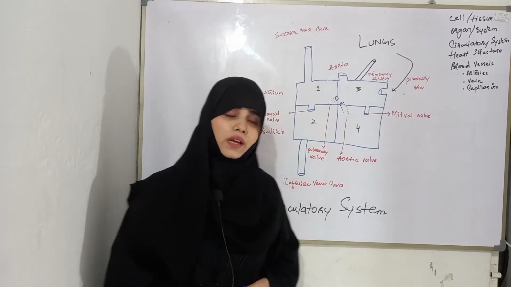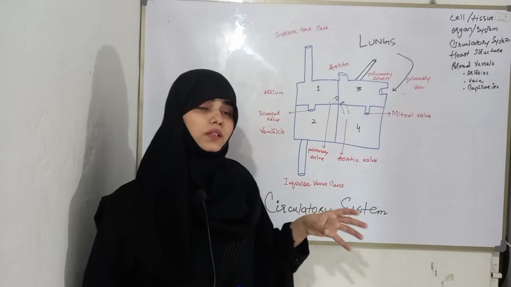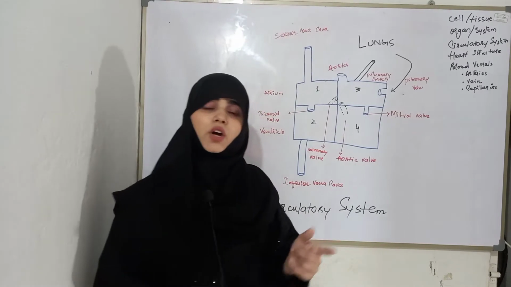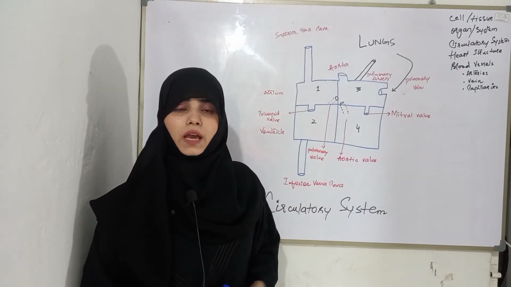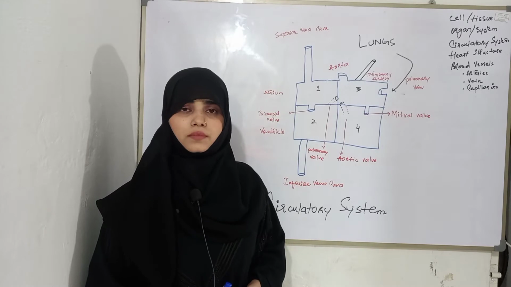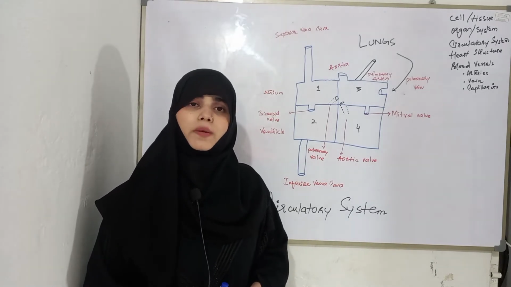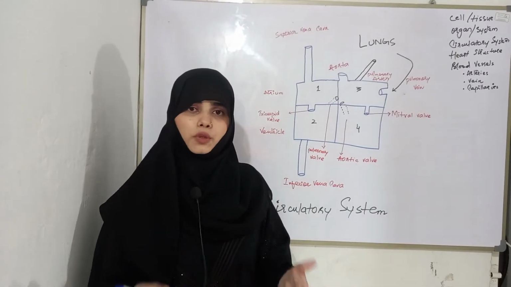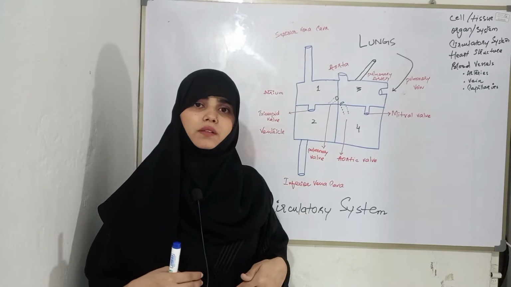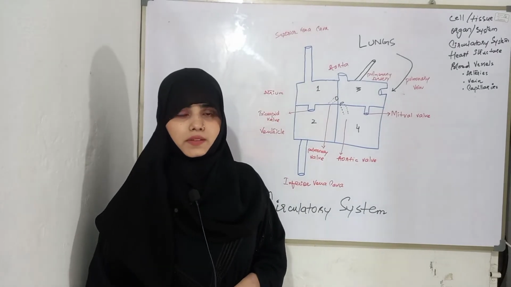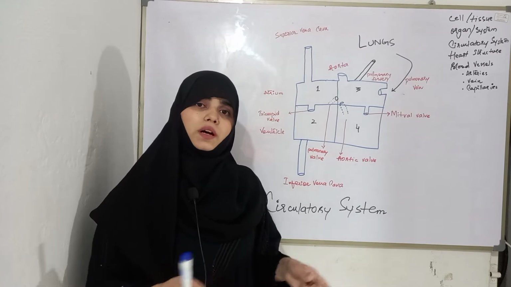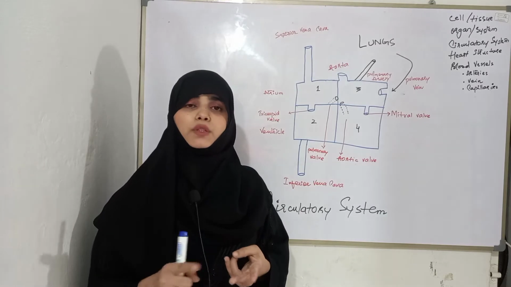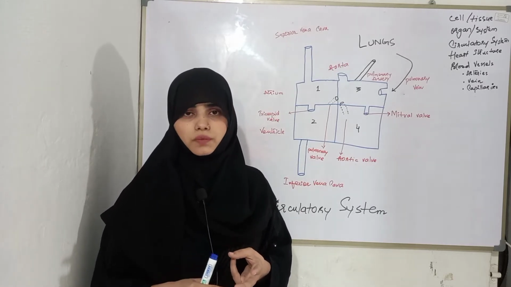Now we have to study about circulatory system deeply. For circulatory system, the main organ is heart and then lungs. The function of heart is to pump the blood, and aside from it, there are blood tubes which are present inside the human body, also called blood vessels. They work with the heart. And there are three types of blood vessels. Number one is artery, number two is vein, and number three is capillaries.